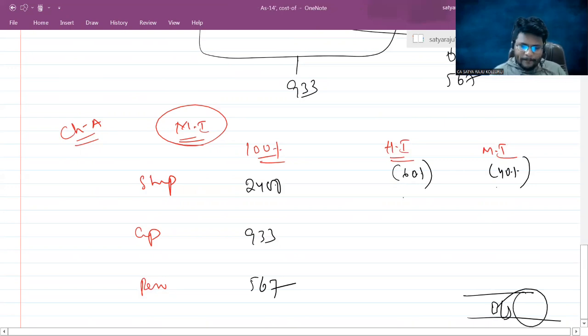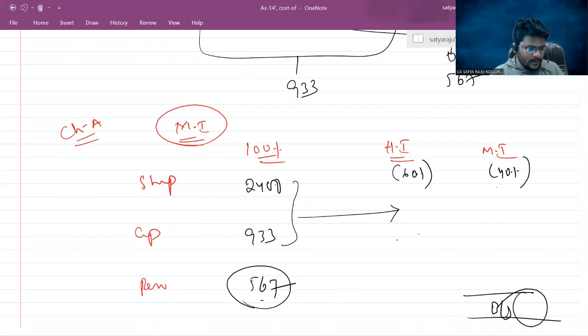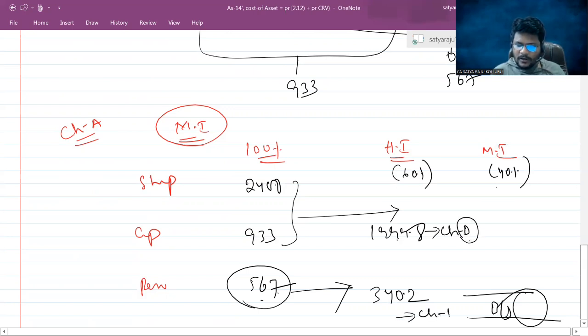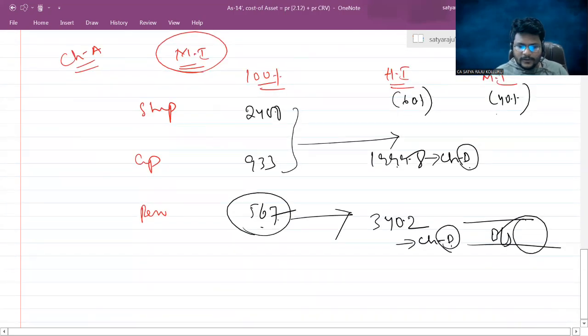Now out of the holding, these two components of 60% go to chart B. This portion goes to chart D. I mean, this is not the total, only 60%. Just a second. 2400 plus 933 into 60%, which is 1999.8. Here this is 567 into 60%, 340.2. This will go to chart B in calculation of cost of control. This will go to chart D in knowing the consolidated reserves and surplus.